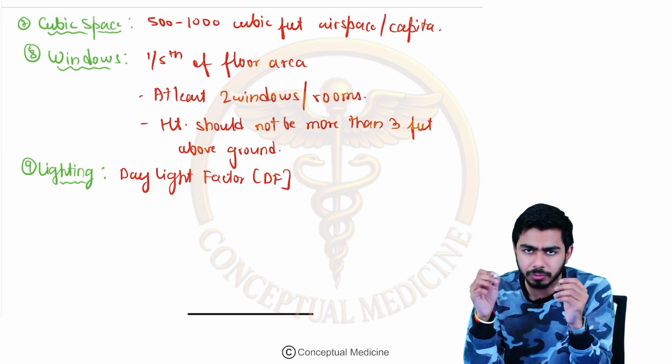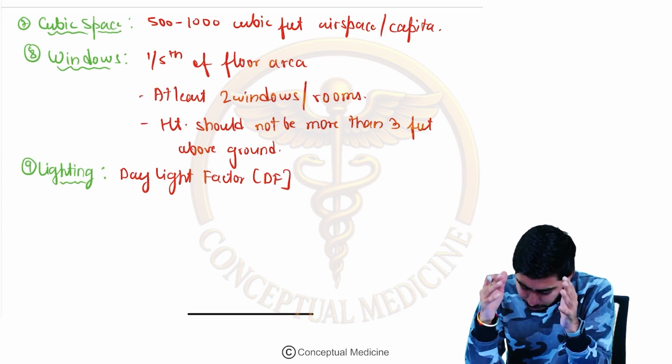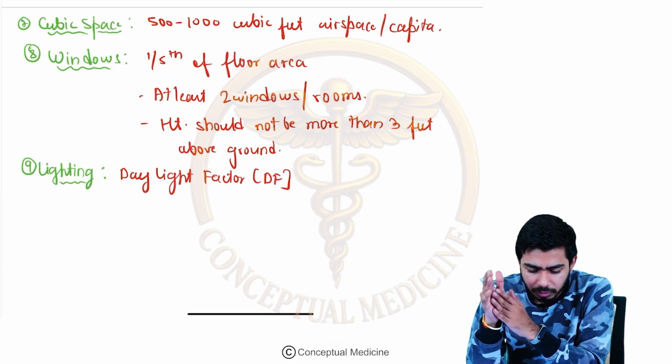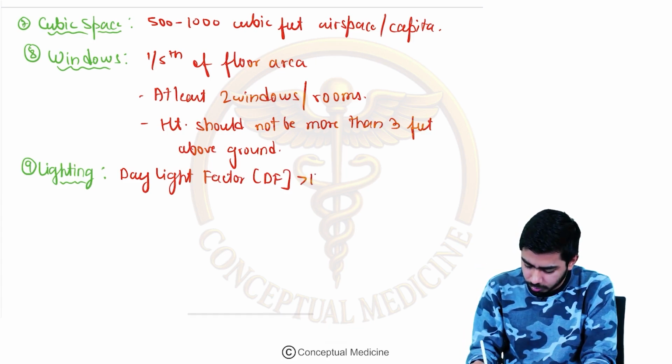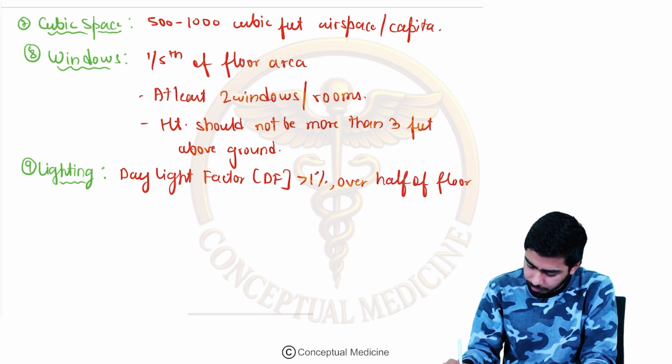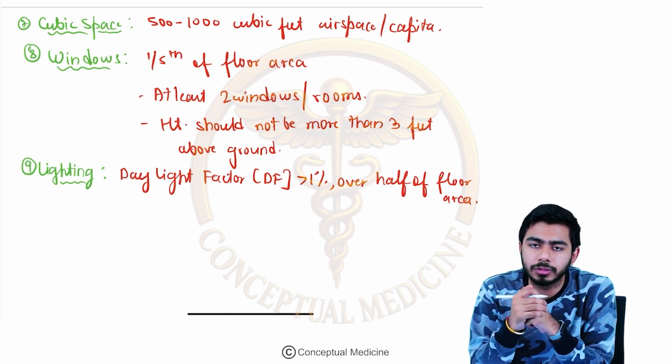DF should be more than 1% over half of the floor area, right? So that is about the lighting.